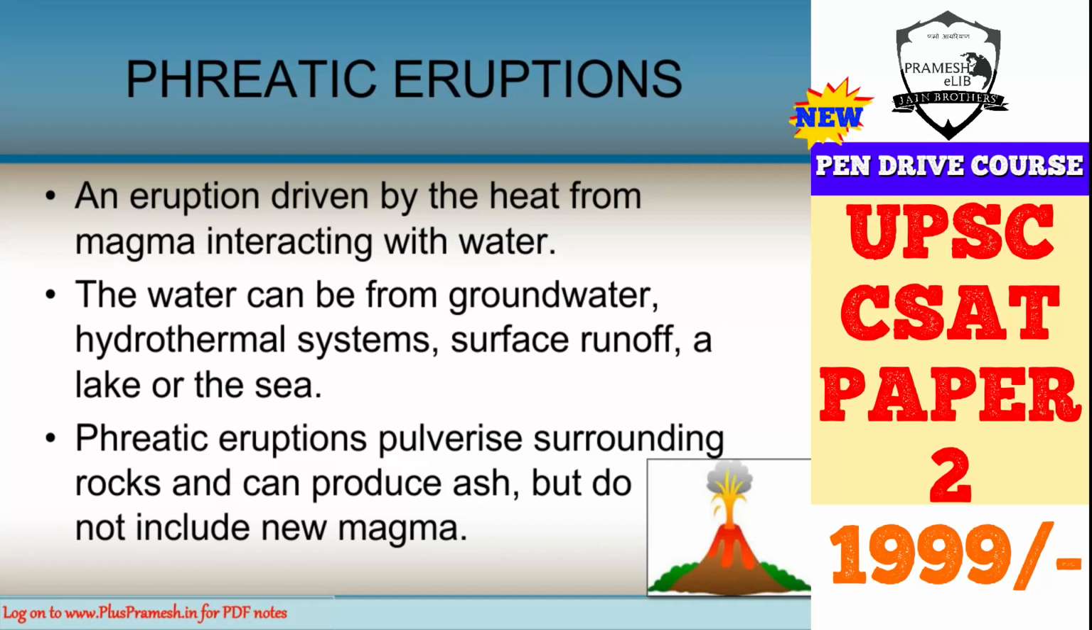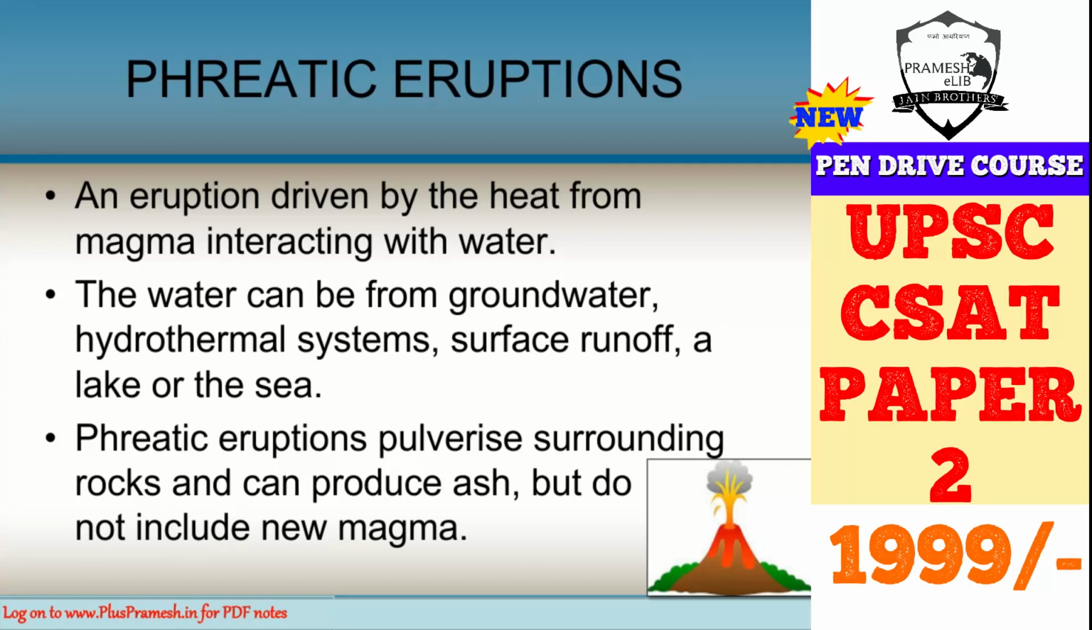So if there is a lot of water near this magma chamber, the magma chamber is full of lava. The water can be from groundwater or some hydrothermal system, or there could be a surface runoff going and meeting the groundwater or something like that, but there is a lot of water and it is interacting with the magma chamber, then the phreatic eruption can just occur with a lot of water in the eruption and can produce ash.